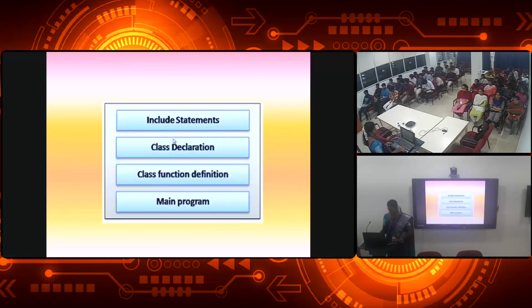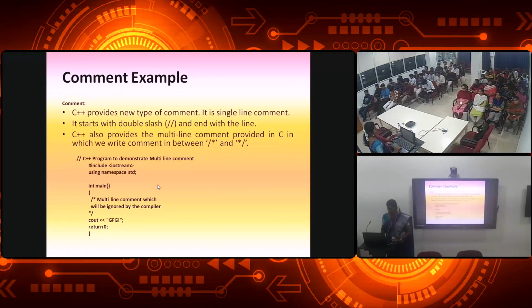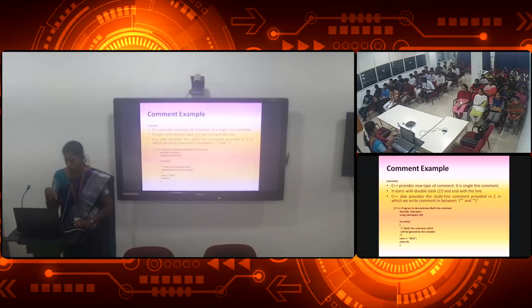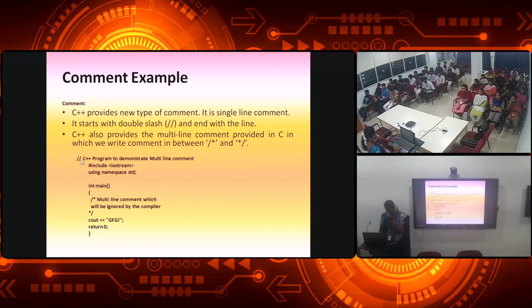Then these are the other things we consider under C++ programming: include statements, class declaration, class function definition and main program. One more thing is there: you can use comment statements in your C++ programming. If you want to give a comment line, for a single line you will use a double slash. See, for the first line, double slash, C++ program to demonstrate multi-line comments is given in your example program, shown down over here.